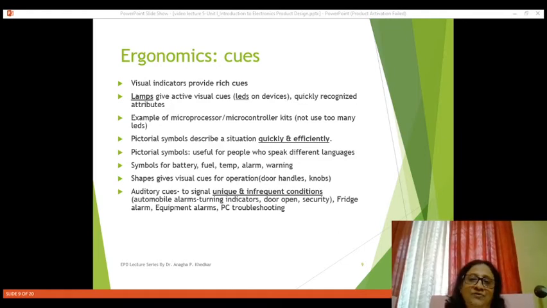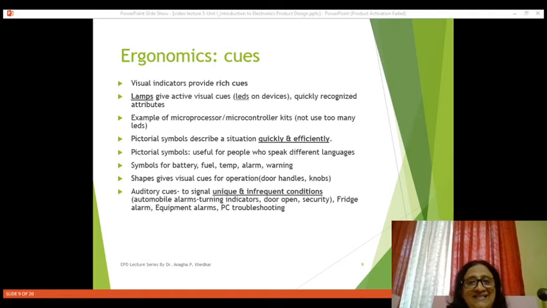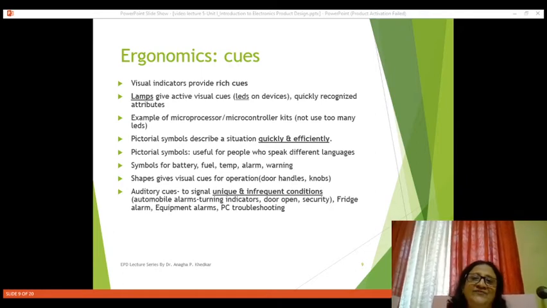Even whenever we have to run our program, then also one LED is there that glows whenever program is running. So what are these? These are nothing but visual indicators or visual cues. So important is there should be sufficient number of cues. Too many LEDs or too many lamps on the particular product, they are confusing.